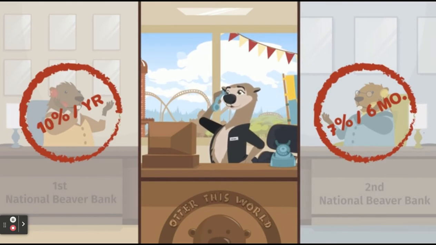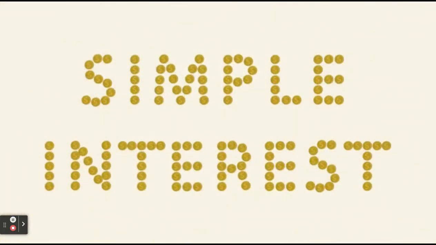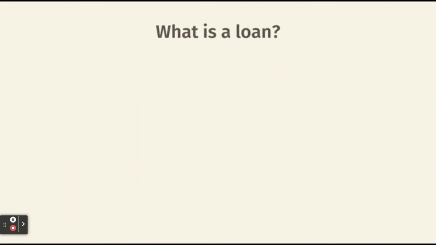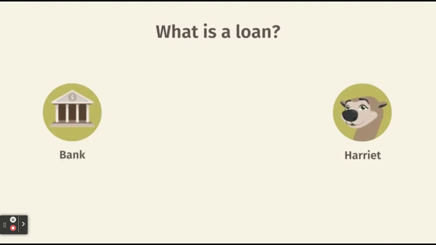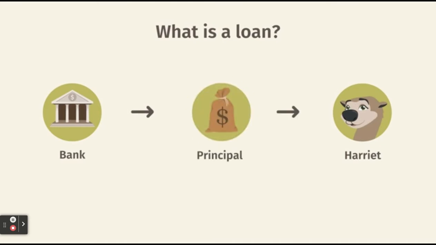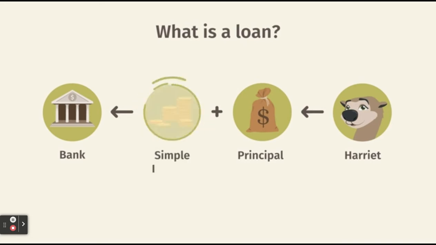In order for Harriet to choose the best loan and save some money, she'll have to understand simple interest. Let's help Harriet avoid paying more interest on the loan than she has to. What's a loan? A loan is money you can borrow from a bank for a given time period. The initial amount of money you borrow is called the principal. Of course, you need to pay this principal back, in addition to the simple interest. Simple interest is the money you pay the bank to borrow the money.